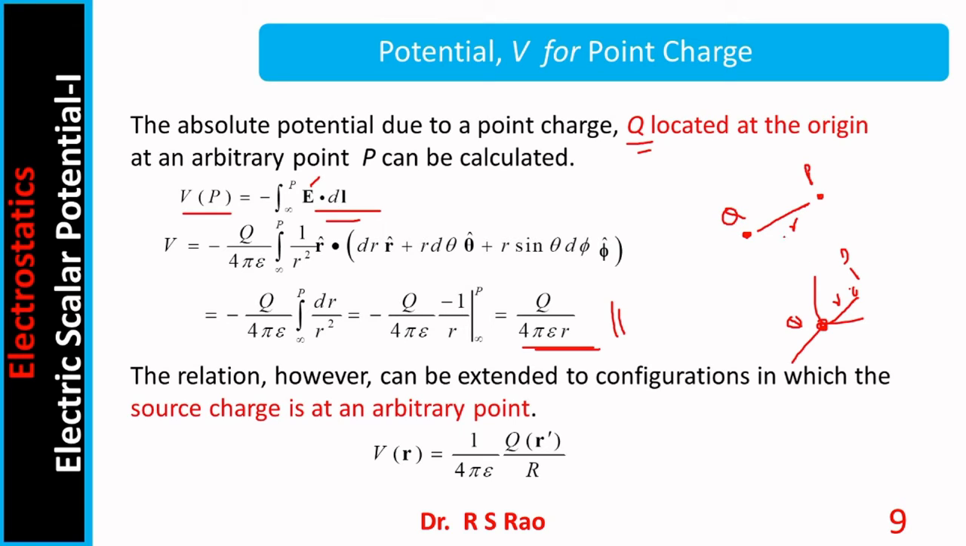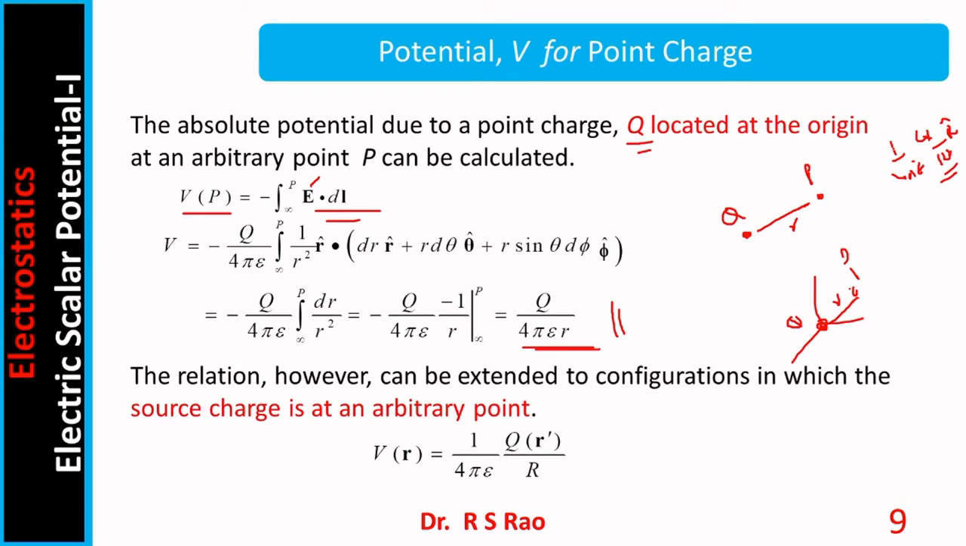What is the electric field intensity at point P due to a point charge? It is 1 by 4 pi epsilon, Q by R square, R cap. Here the expression is in coordinate-free form. But we want to perform integration over this expression, so we have to put it in one or other coordinate system.